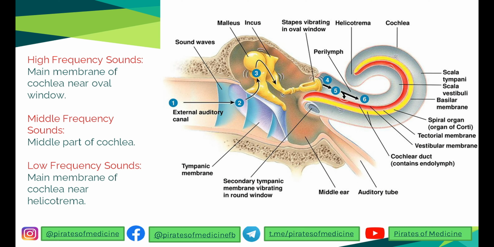So remember: high frequency, the membrane near the oval window; middle frequency, the middle part of the cochlea; low frequency, the membrane of the cochlea near the helicotrema. Simple trick, I hope you understand. They can ask any of the three frequencies, and I think you now know which part of the cochlea will be stimulated. Let's go to the next one.